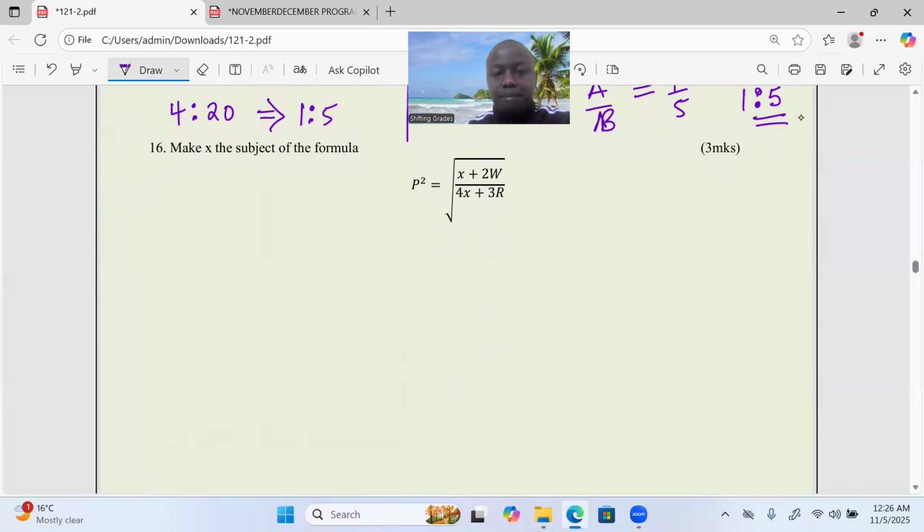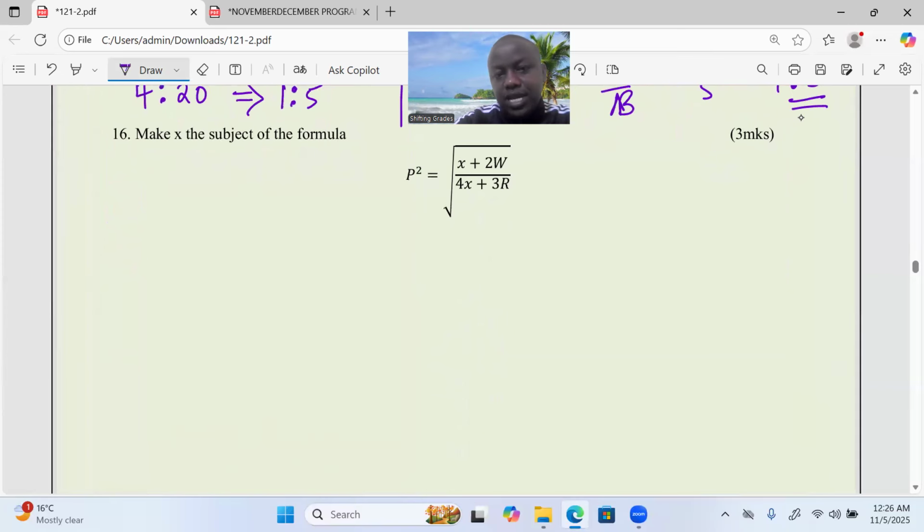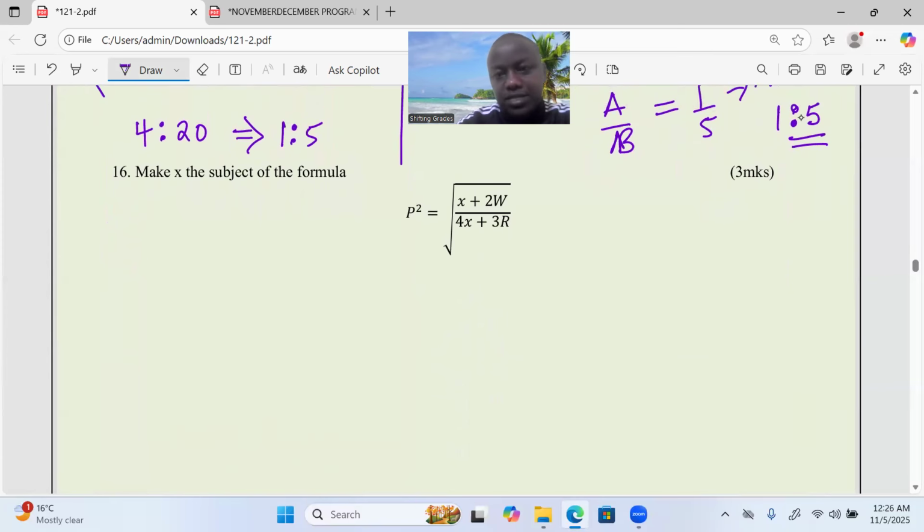We are finally at number 16. Is it in number 16 or at number 16? Or we are on number 16? Or we have arrived at 16.